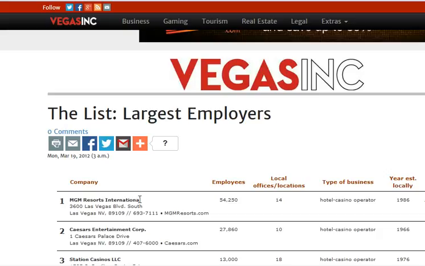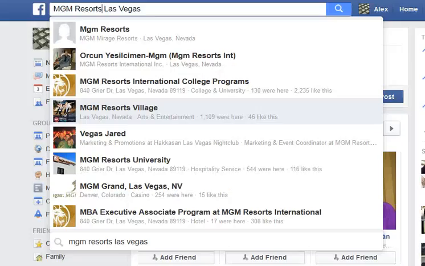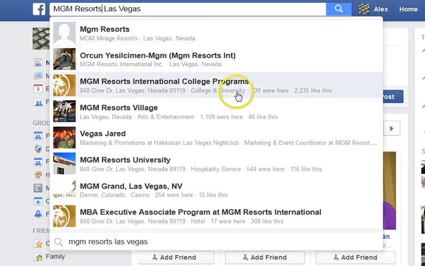So we're going to go back to see if MGM Resorts has a page. Now, using the method that we just used by going to Google, typing in corporations in a city and state, we cross-referenced one of the companies, which was MGM Resorts, and by doing so, there are a couple of really nice hits where we can now use these pages to advertise for new homes for sale or to find sellers who have properties that they want to sell. So this is a reverse engineered way that you can find potential leads.